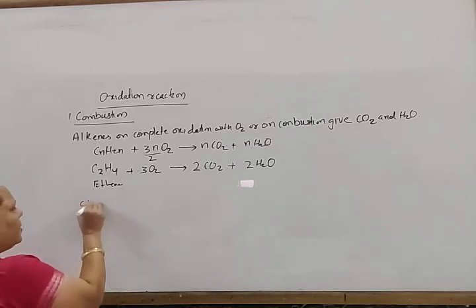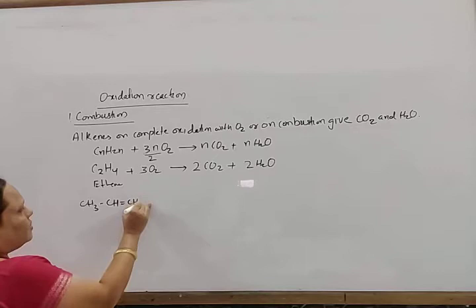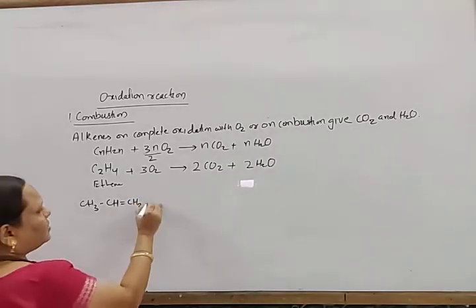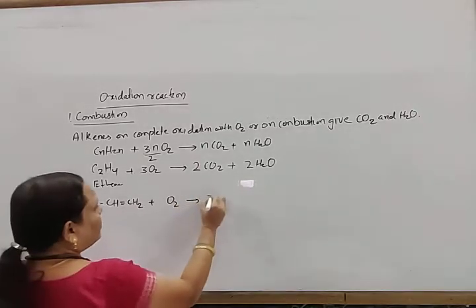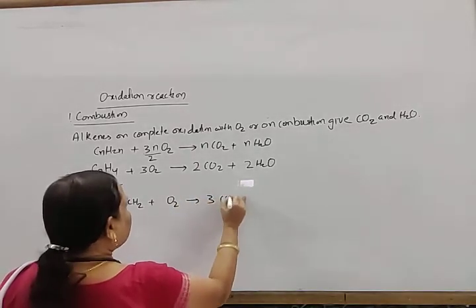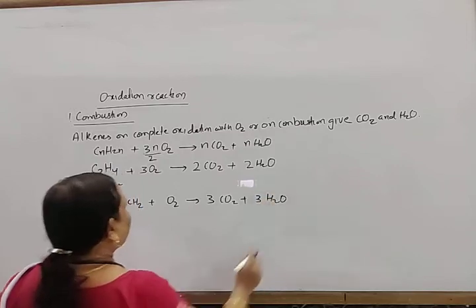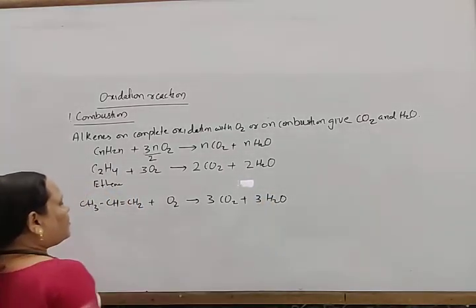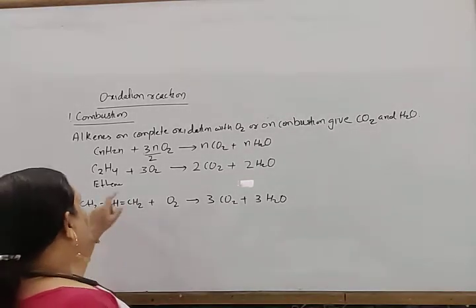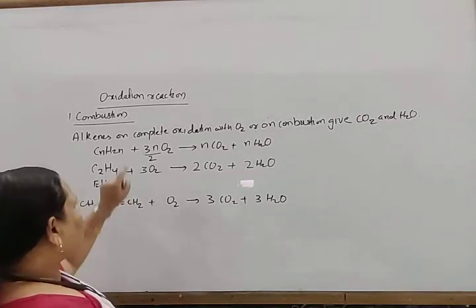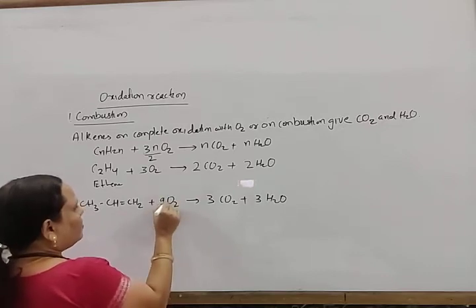Similarly, with propene, CH3CH=CH2, 3 carbons are there, plus oxygen, 3 and 3, 9 by 2 O2.